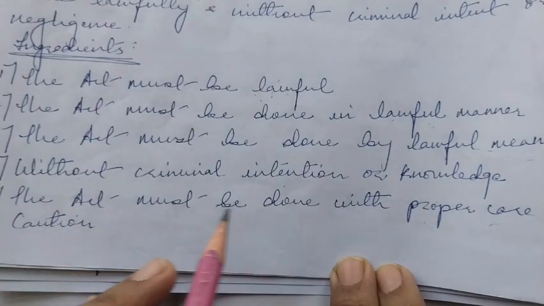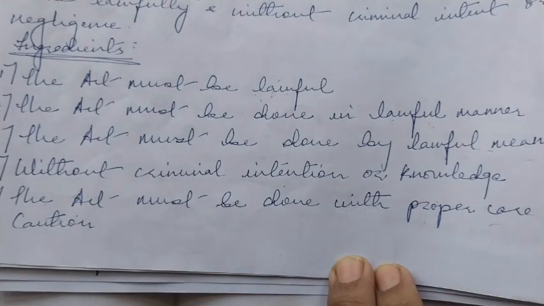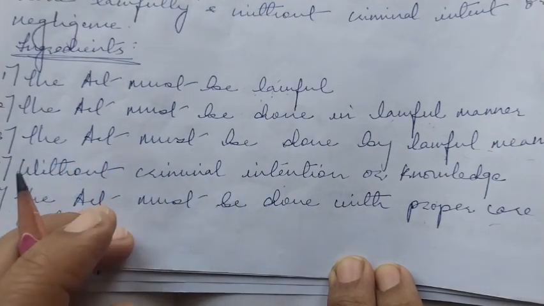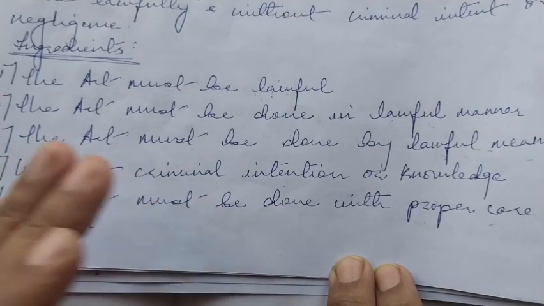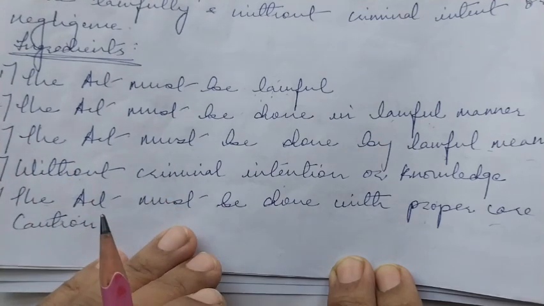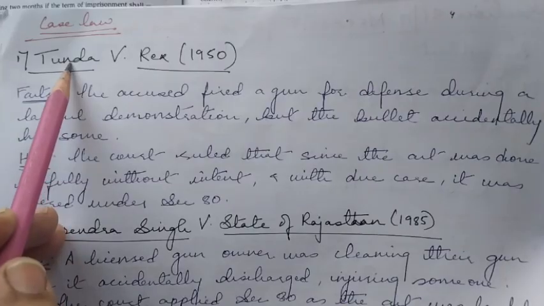And lastly, it says that the act must be done with proper care and caution. So the individual must take reasonable precautions to prevent harm while performing the act. Negligence or lack of caution disqualifies the act from being considered an accident. So let us see one case law.